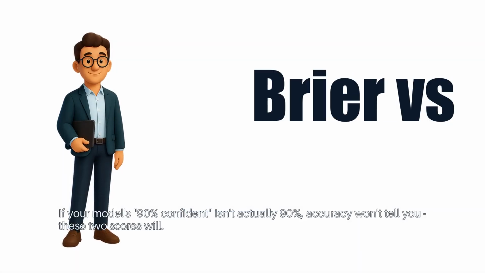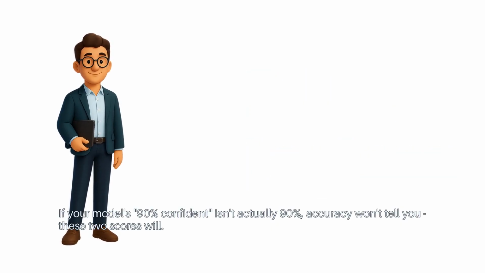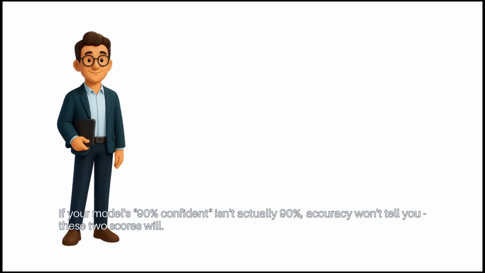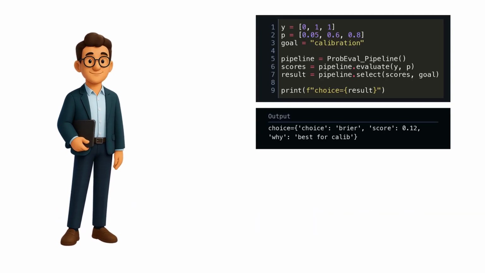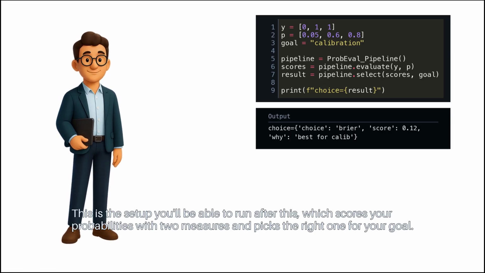If your model's 90% confident isn't actually 90%, accuracy won't tell you. These two scores will. This is the setup you'll be able to run after this, which scores your probabilities with 2 measures and picks the right one for your goal.